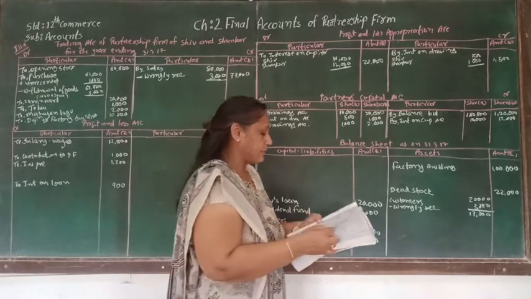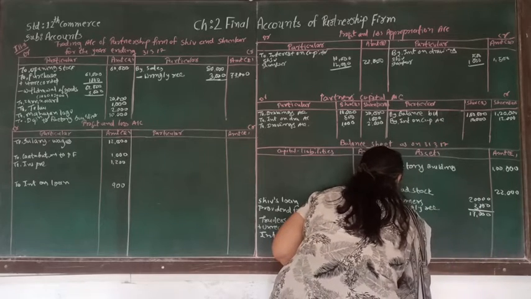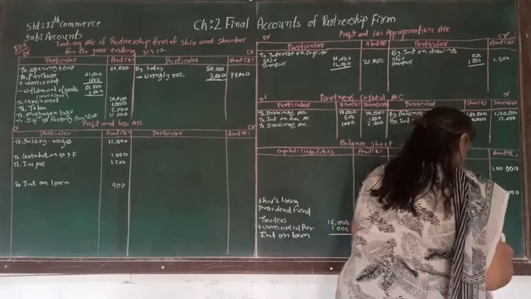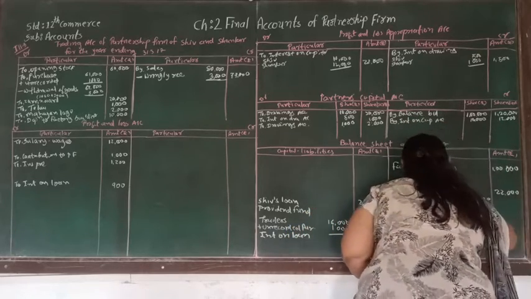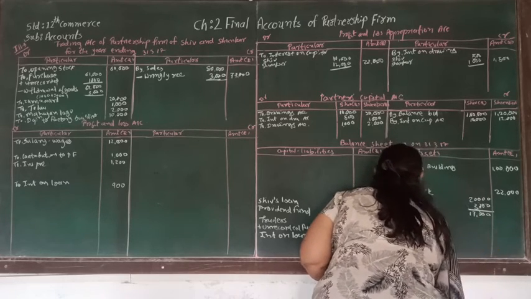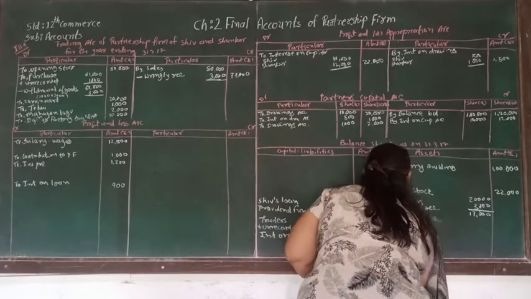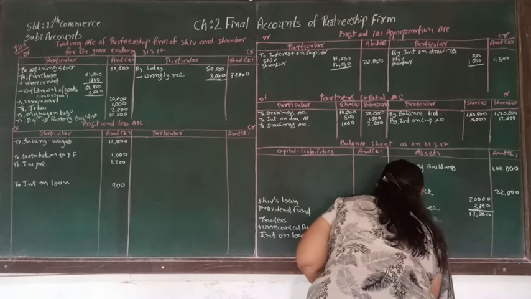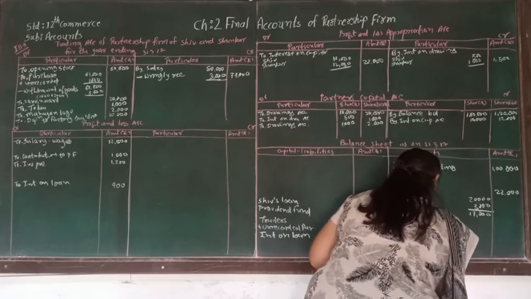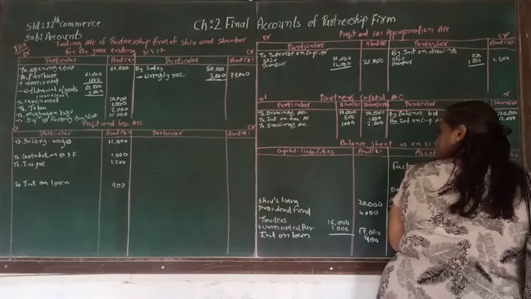And after that, another item is prepaid insurance. Prepaid insurance is our asset and supposed to be written on the asset side. Prepaid insurance, and that is 600. Prepaid insurance is 600.